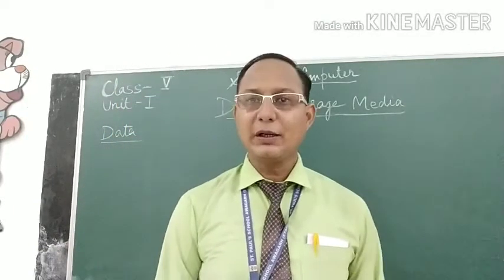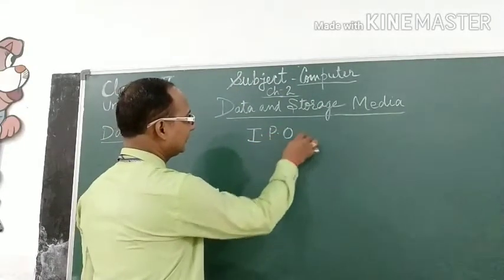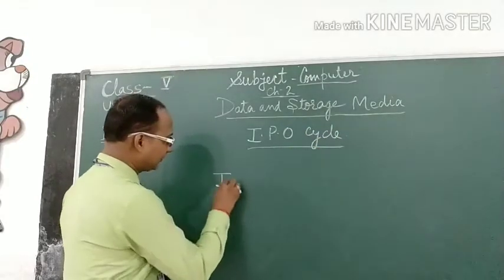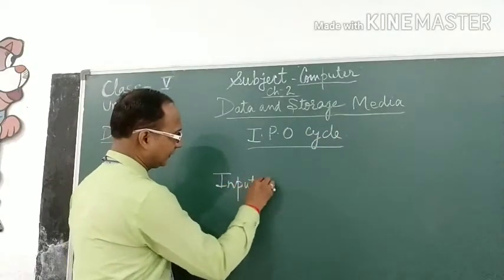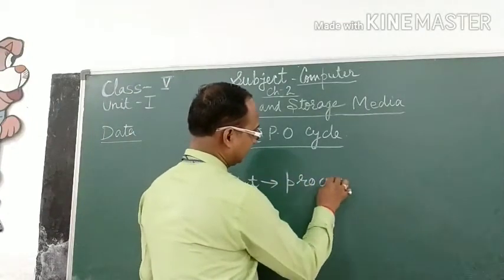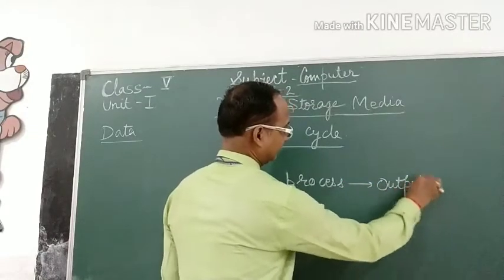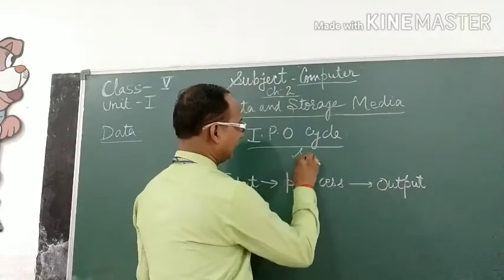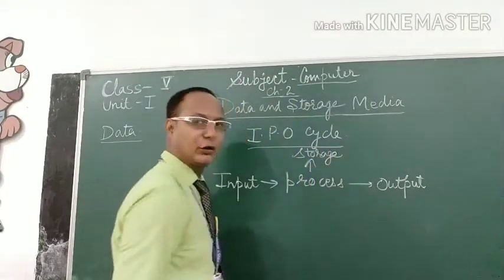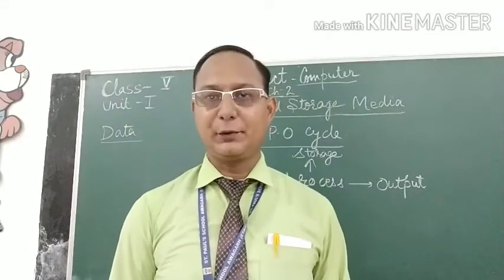We all know it works on the principle of IPO cycle, that is input, process, output, and here storage. So it is a machine that works on the principle of IPO cycle.